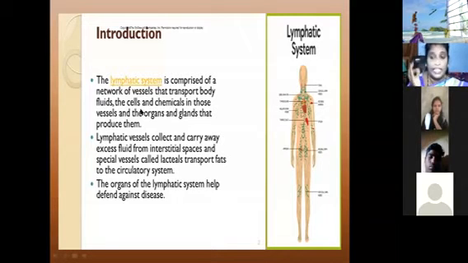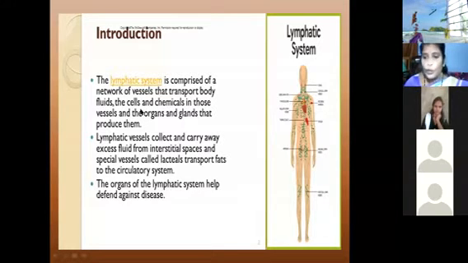It is a network of vessels, a network of blood vessels that transport body fluids. Inside the body, some fluids are produced. The cells and chemicals in those vessels, and the organs and glands that produce them.